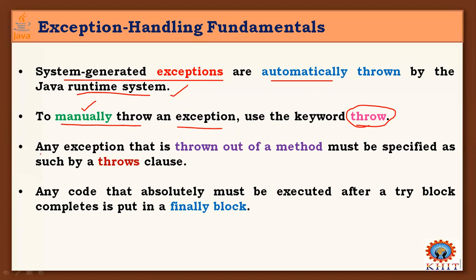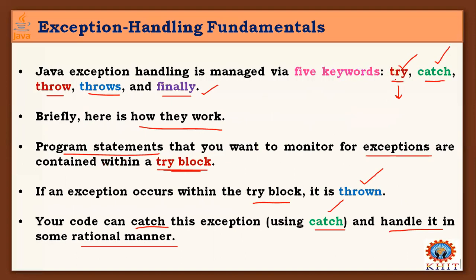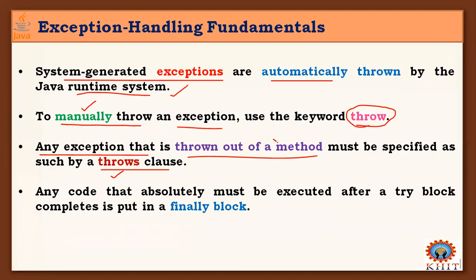Next one, throws. Any exception that is thrown out of a method must be specified as such by a throws clause. Throws clause or throws keyword. As I told you, there are 5 keywords. Try, catch, throw. Throw is the keyword to throw an exception manually. Throws is a keyword or a clause used to throw an exception out of the method, and we will practice all these in the upcoming topics.